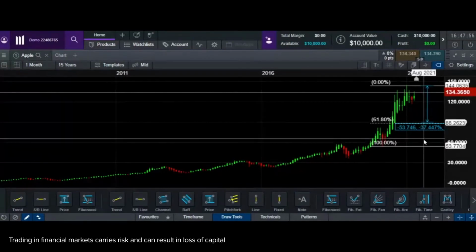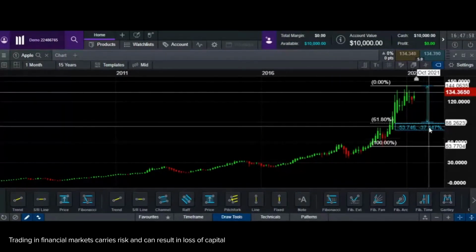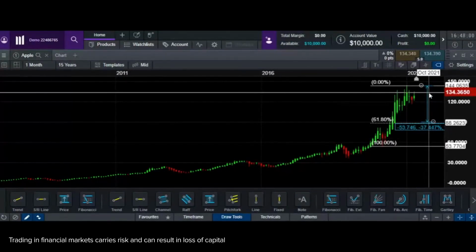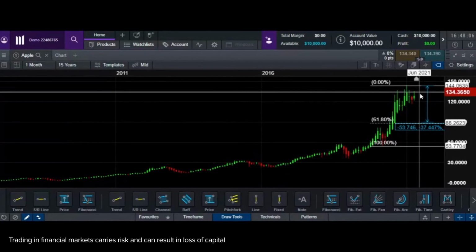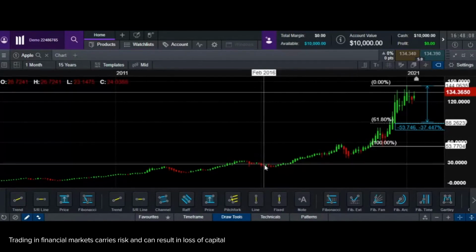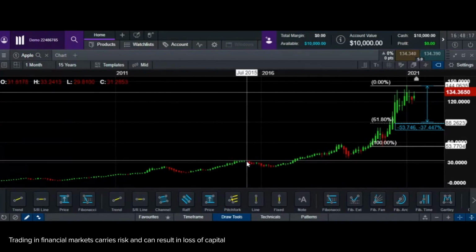So hence we expect the similar pattern to occur again. But the price of Apple has definitely changed and it's not going to be the same. The price of Apple right now is at 134, while in the previous time before the stock split, in this case, let's not assume the stock split, we'll just assume that the price of Apple was 30.